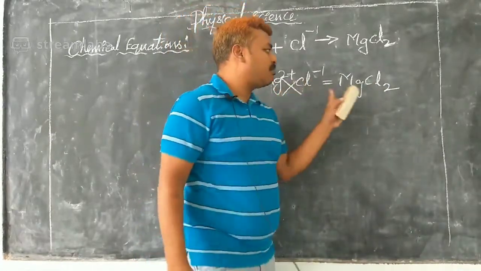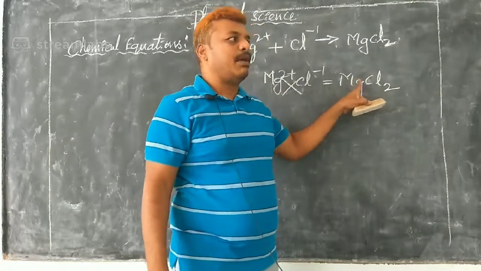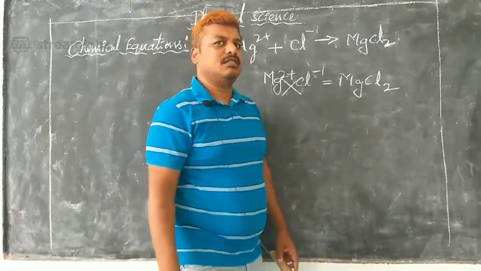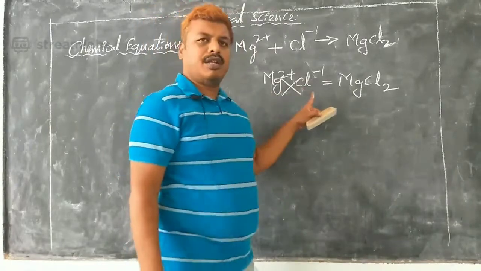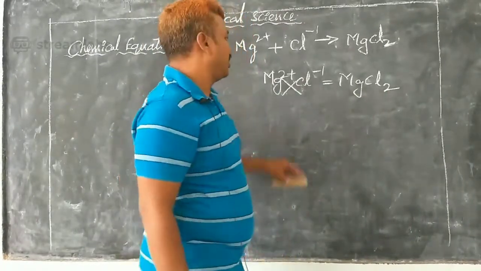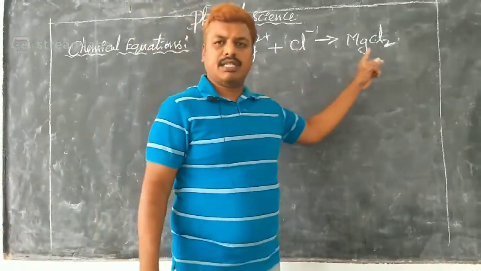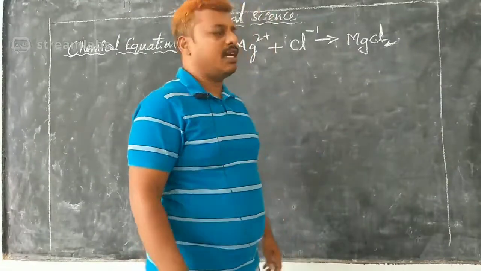So here you can observe magnesium reacts with chlorine and gives you magnesium chloride. Right, magnesium and chlorine react with each other and it will give you magnesium chloride.